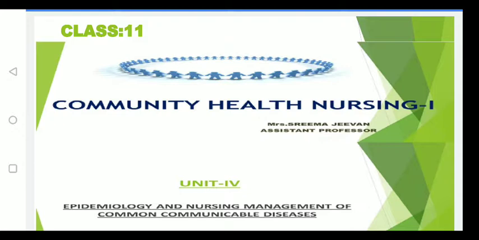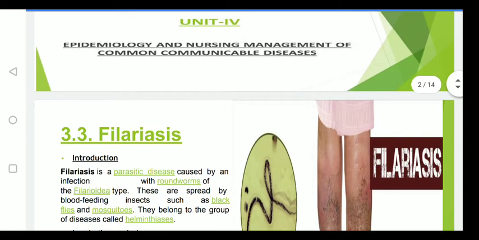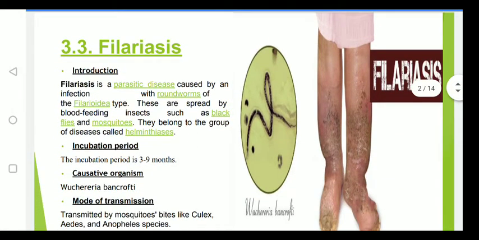Unit number 4, epidemiology and the nursing management of common communicable diseases. So we will continue the unit. That is the fourth unit. In that, the third section we have started, that is arthropod infections. Out of the arthropod infections, we have learned two things before. So this is the third infection, that is filariasis. So today we will learn that one.